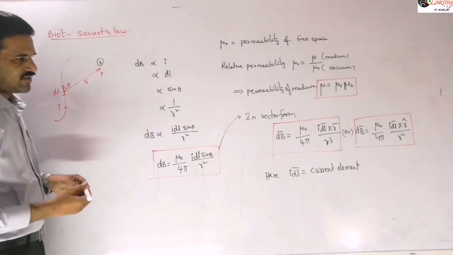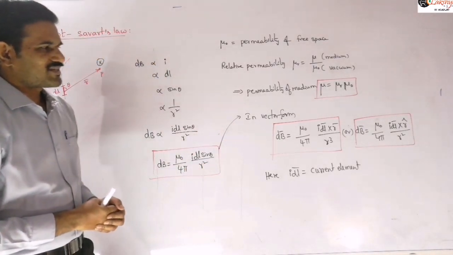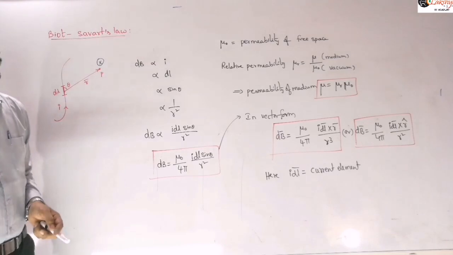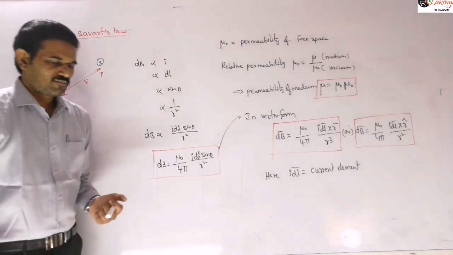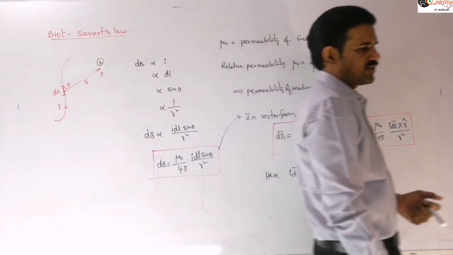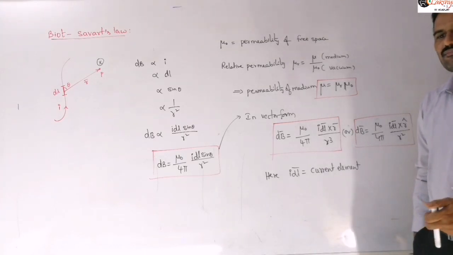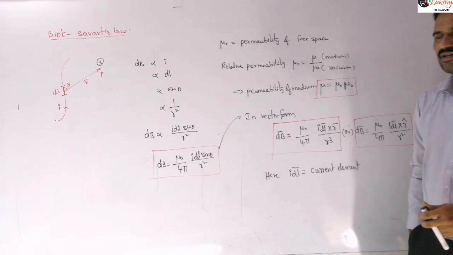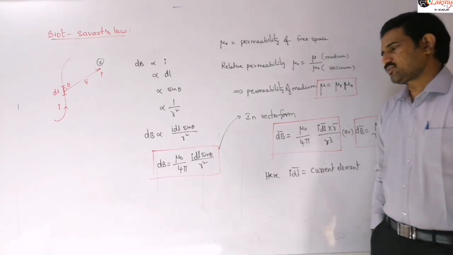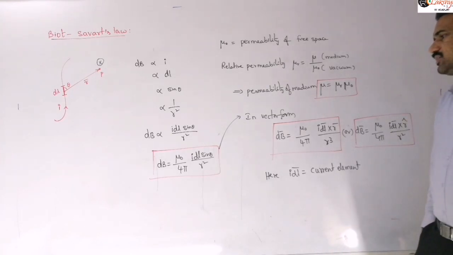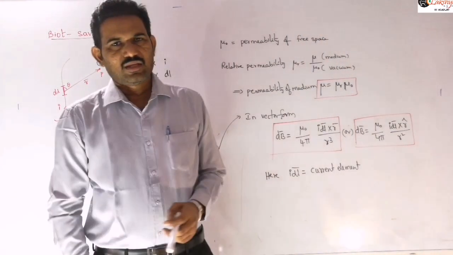Now we can conclude here. Mention that from the above expression it is clear that the direction of the magnetic field produced by the small element is perpendicular to the plane containing dl bar and r bar.